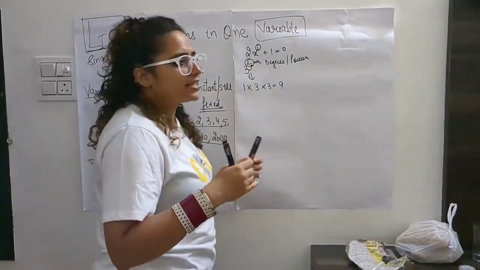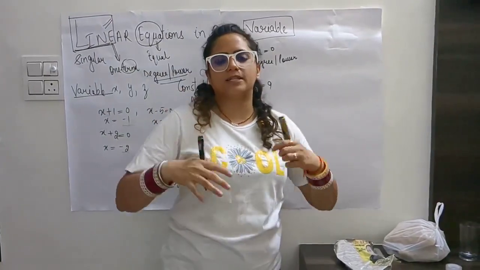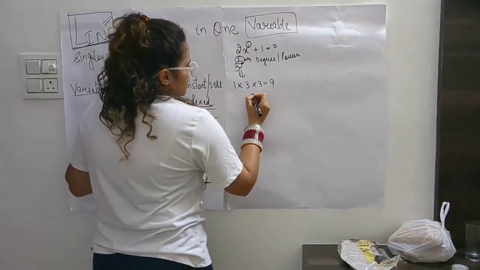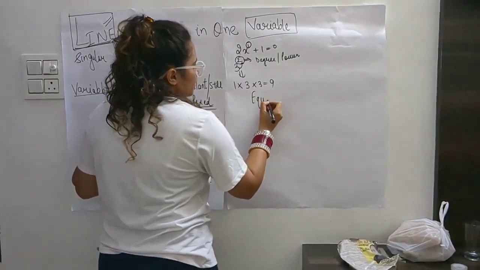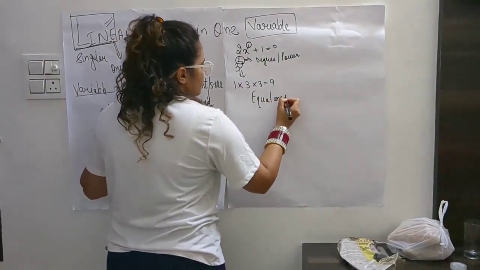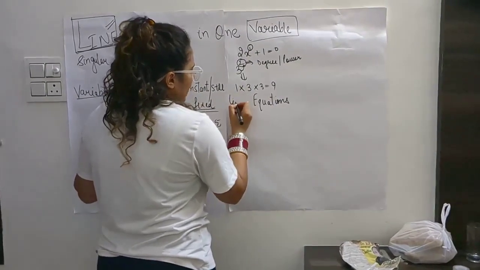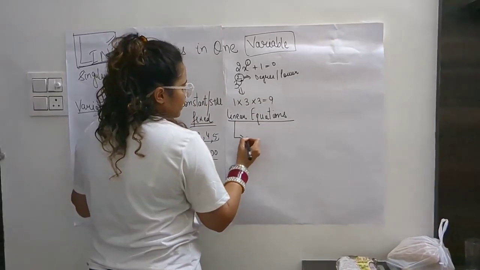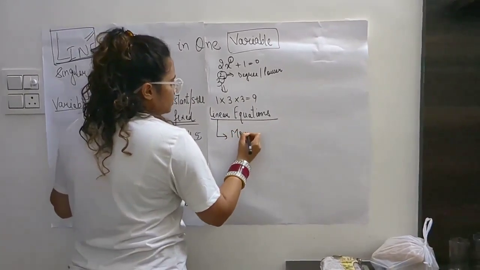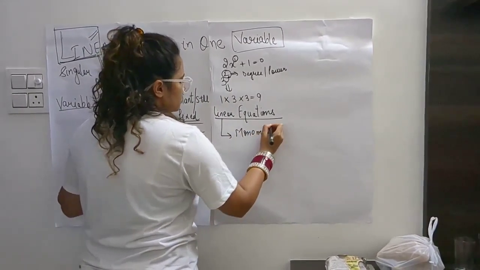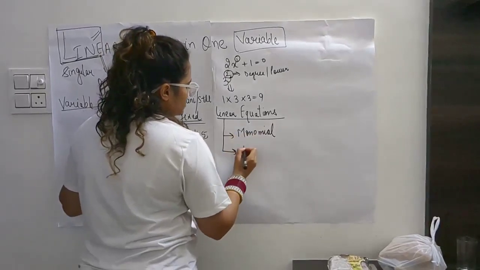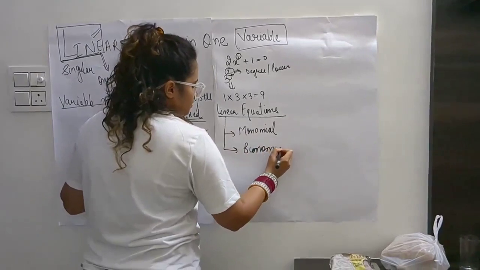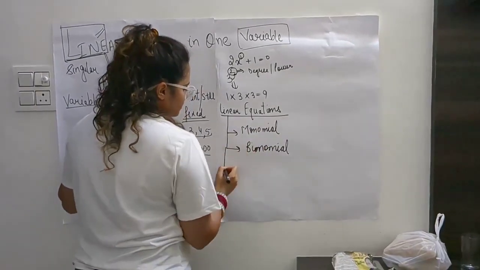Now, linear equations are identified on the basis of the term. If I am only talking about equations and then add the word linear, it becomes a linear equation, and it is defined by 3 types: monomial, binomial, and trinomial.